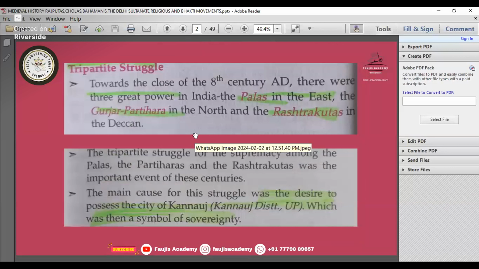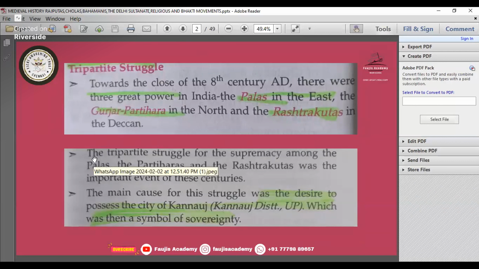Okay, now we'll study about the tripartite struggle. This was very famous in medieval India. So you must know who all were there in this struggle. The dynasties were the Palas in the east, the Gurjara Pratiharas in the north, and the Rashtrakutas in the Deccan Plateau area. Towards the close of the 8th century AD, there were three great powers in India: the Palas in the east, the Gurjara Pratiharas in the north, the Rashtrakutas in the Deccan.